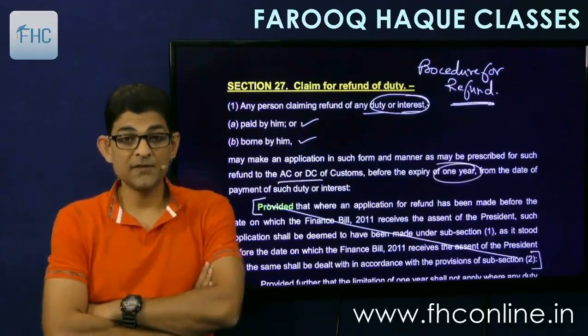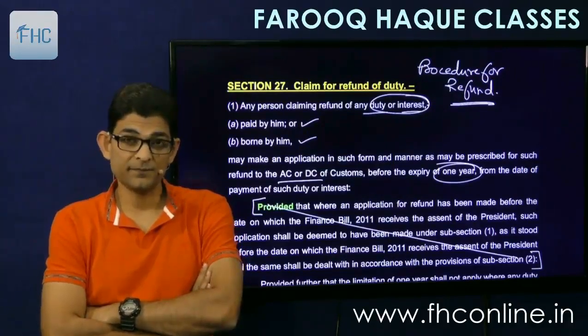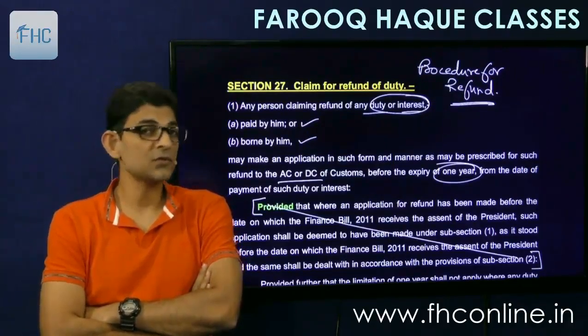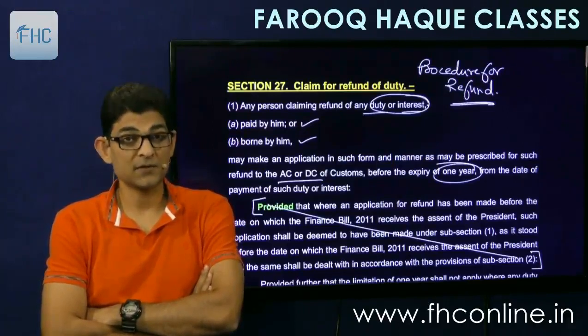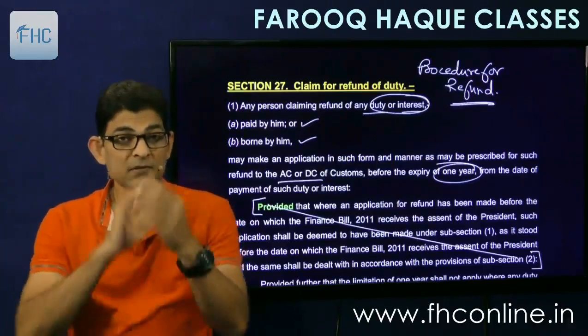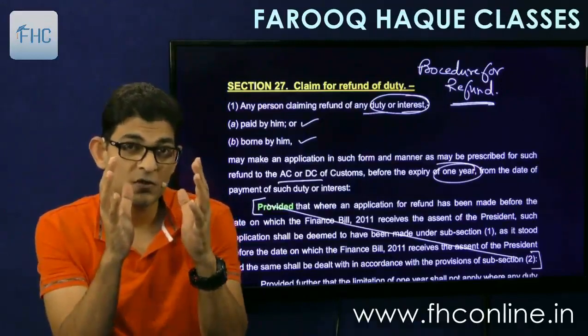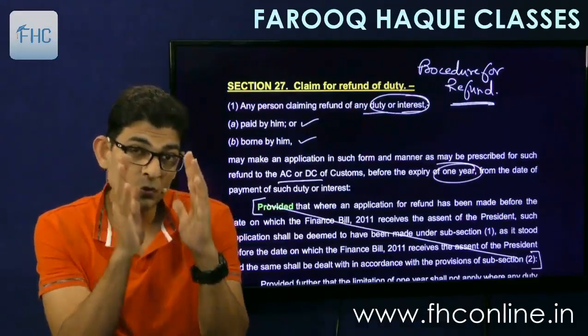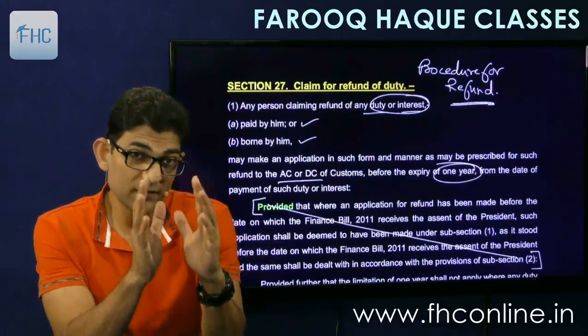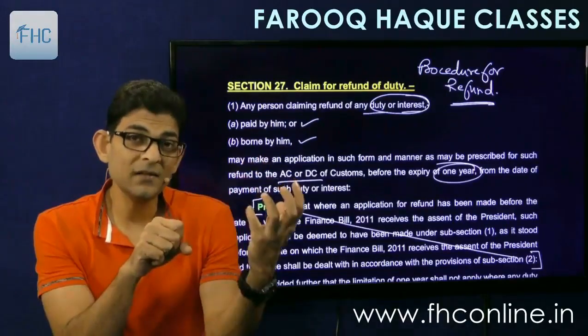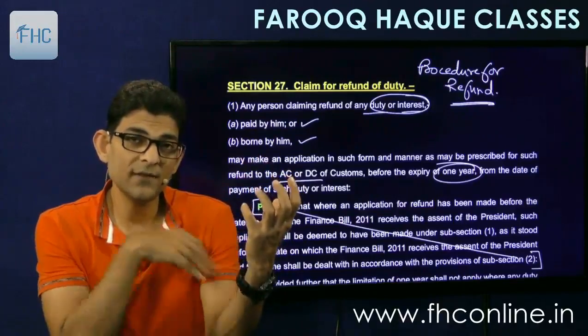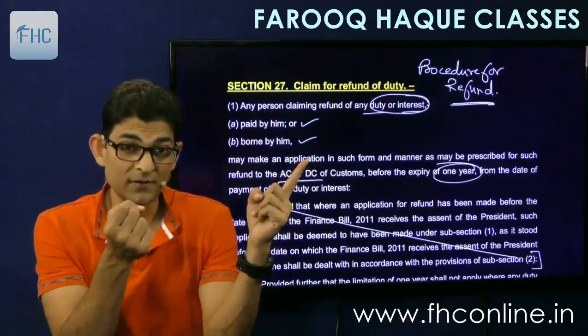Now see, this section gives a time of 1 year. But the two sections we saw earlier, 26 and 26A, gave 6 months, right? But those were specific circumstances in which refund was allowable. In those cases, if you are claiming the refund, you have to claim it under 27 only. You are entitled under 26 or 26A, and then you make an application under 27.